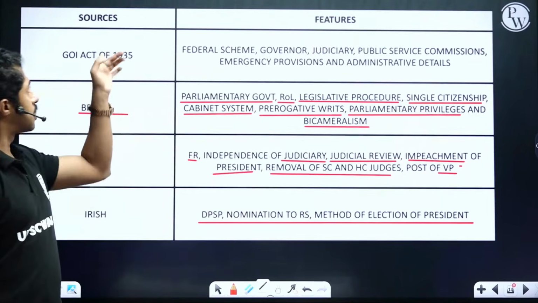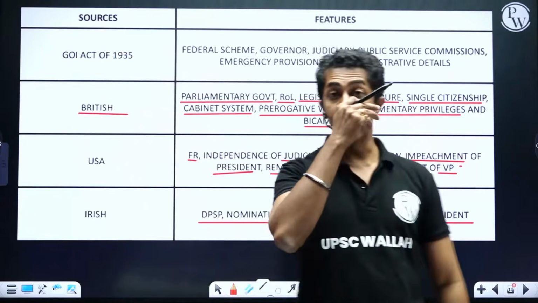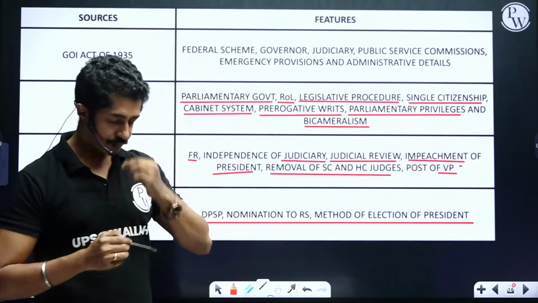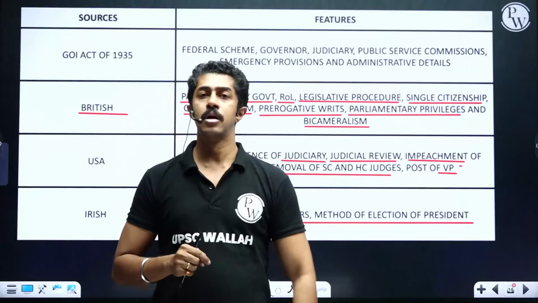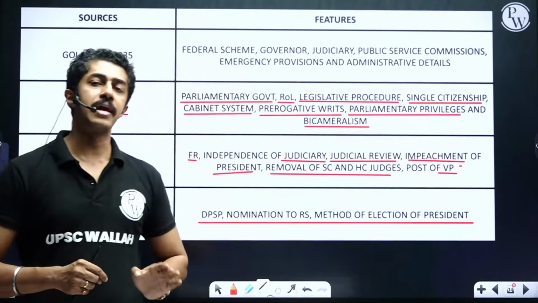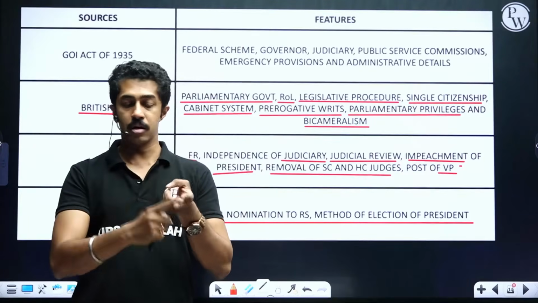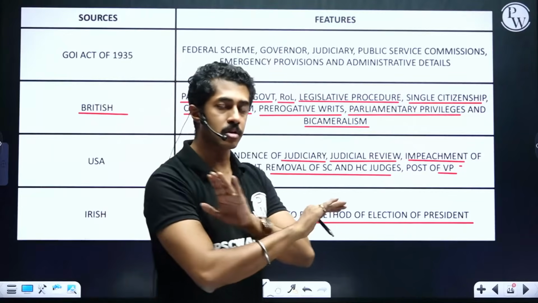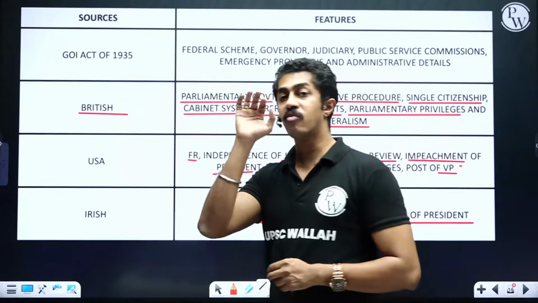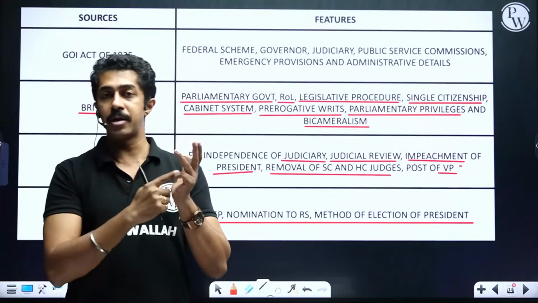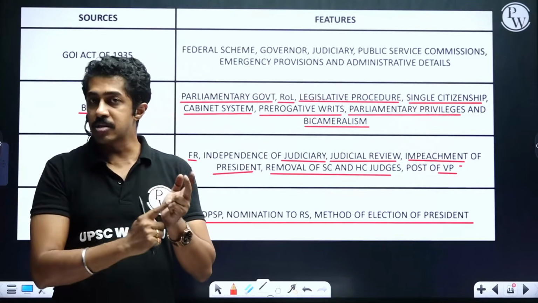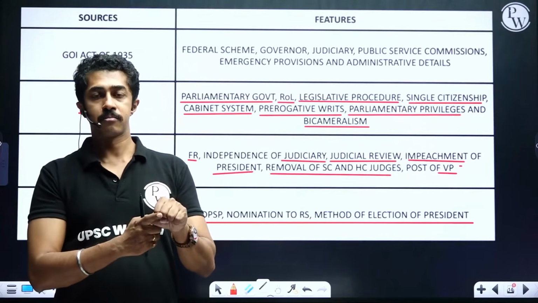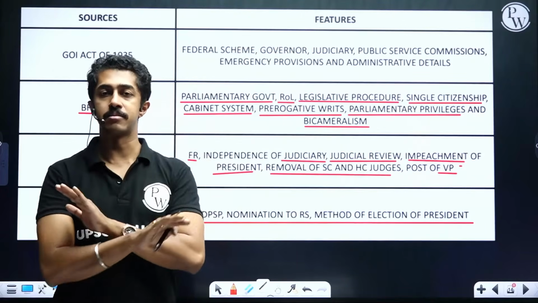Clear, people? Shall we take it from the top once again? Government of India Act 1935. Federal scheme, governor, judiciary, public service commission, administrative provision, emergency provision. 6 points done. British, I told you, 5 things associated with parliament alone. Parliamentary form of government, cabinet system, legislative procedure, parliamentary privileges, bicameralism. All right. Rule of law, writs, single citizenship.